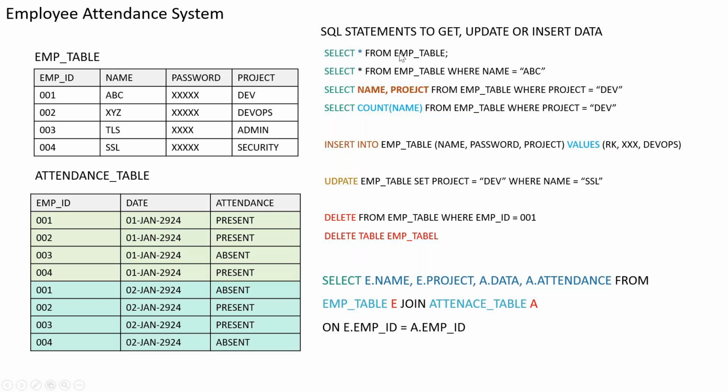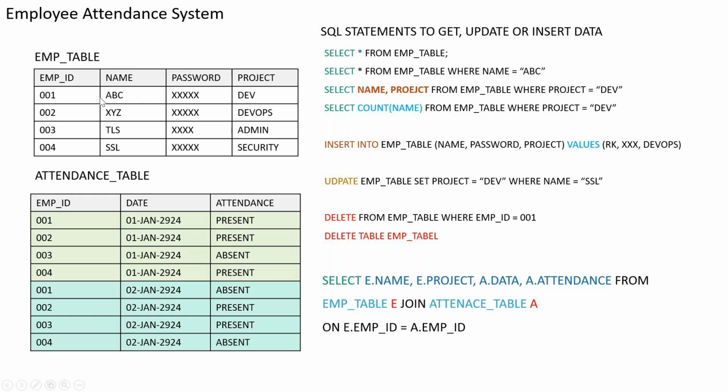Now say I have four records here. It will give me all four records, whatever I have, and then print them. Now imagine you have a lot of records here, hundreds or millions of records. But now you want to see information only for the ABC user. You are not looking for any other user.